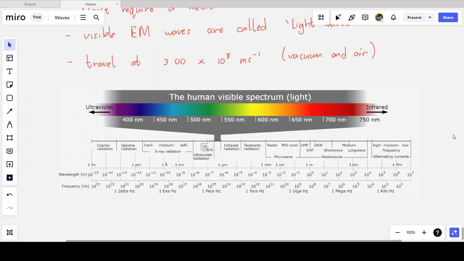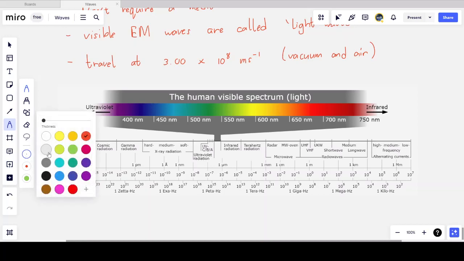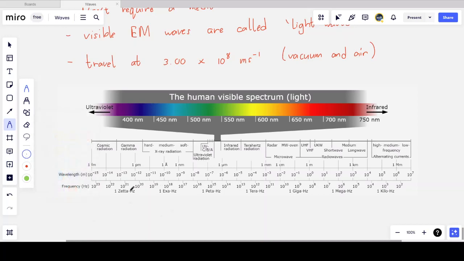Now, I'm not going to go through this in detail, but you need to know what the electromagnetic spectrum looks like. On the left-hand side of the graph, we have low wavelengths and high frequencies. And you can see low wavelengths and high frequencies correspond to cosmic rays, gamma rays, X-rays going up towards ultraviolet, infrared, and then into the visible light spectrum. The visible light spectrum is the one that's expanded above.